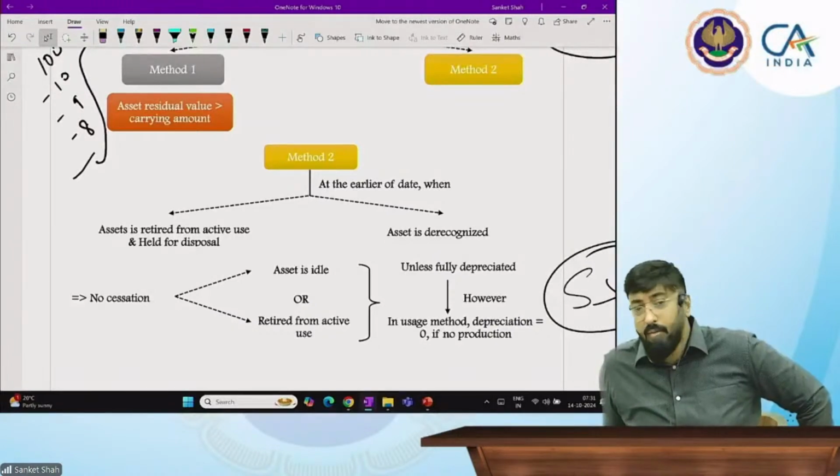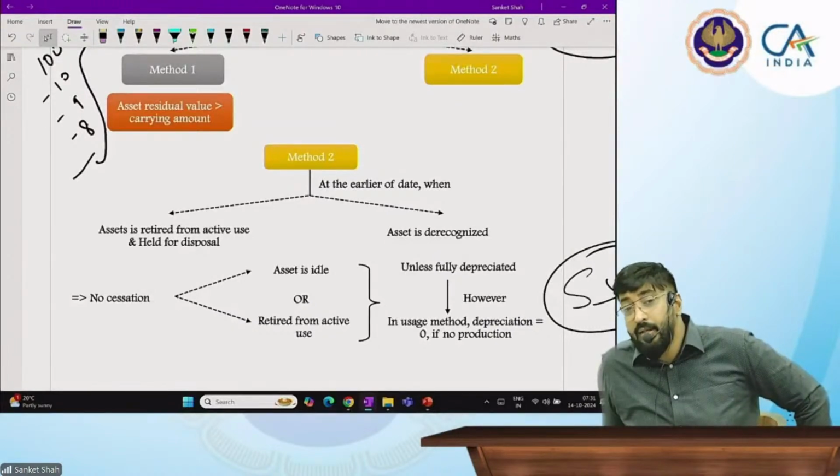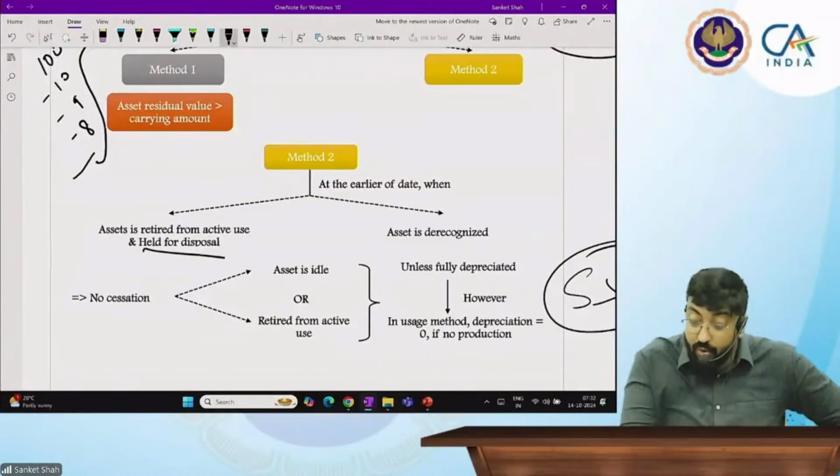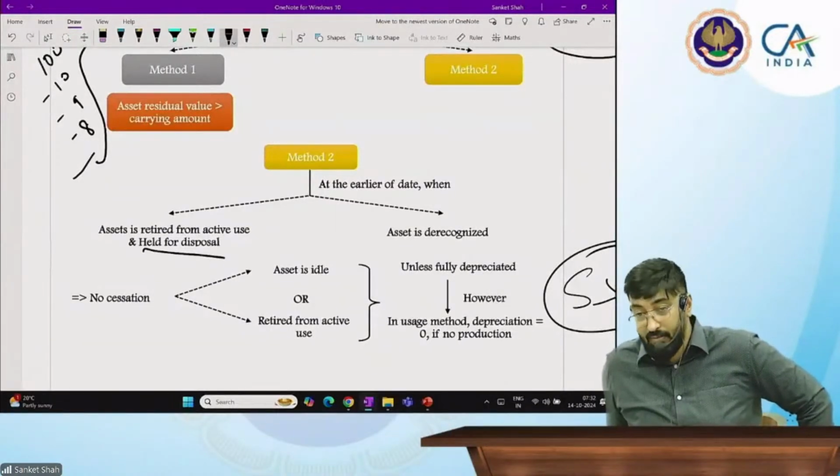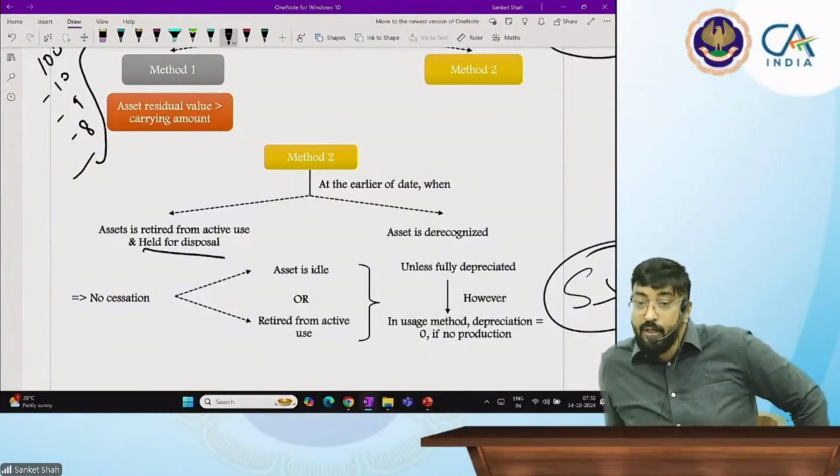Sir, is it that if asset is idle, I won't provide depreciation? No, beta. If it is held for disposal, then only you are going to stop depreciation. If asset is idle, still you will provide depreciation. Sir, I am not using it. Still you will provide depreciation. No cessation. Held for disposal is important.